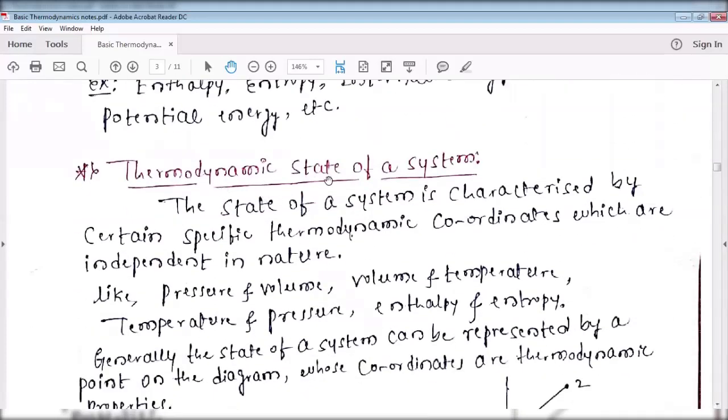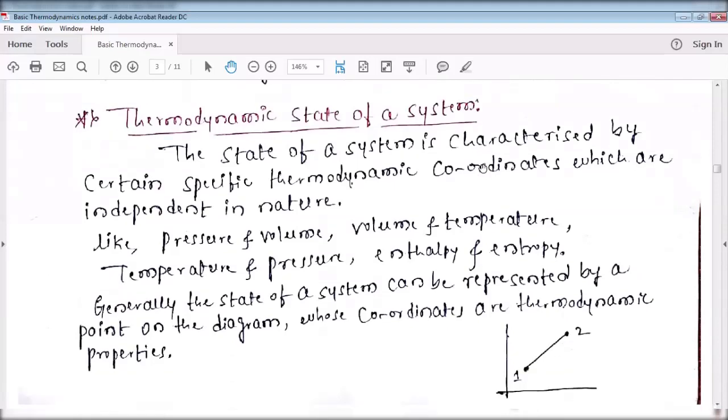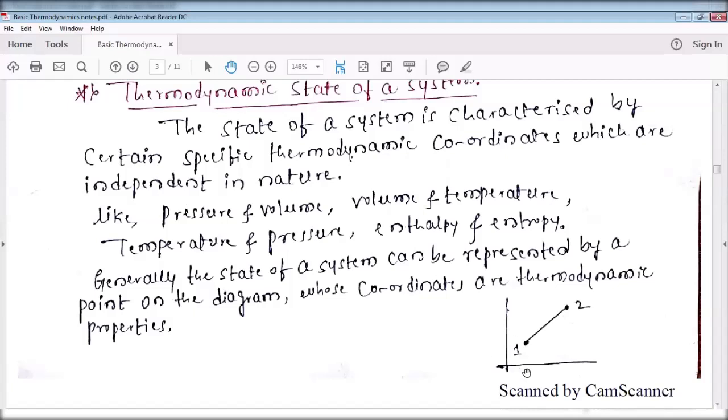Next, thermodynamic state of a system. Before going to the thermodynamic state of a system, first I'll ask one question. If you want to plot a graph, how many parameters do you need?